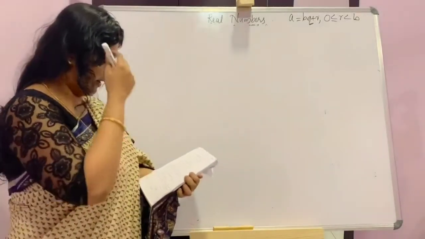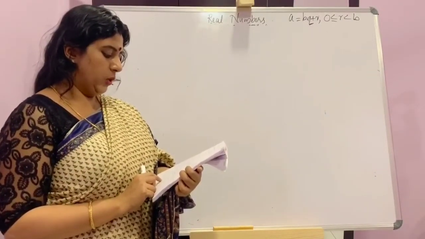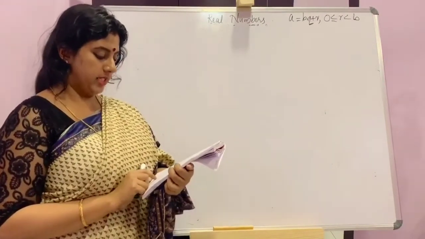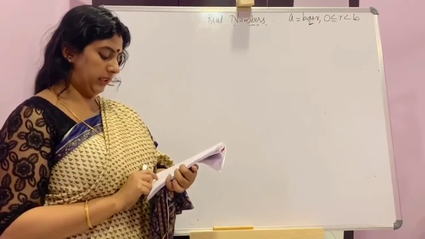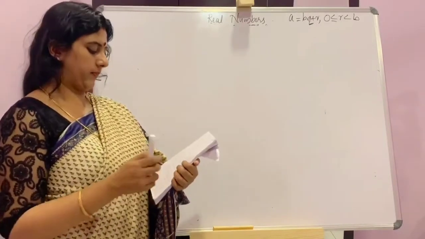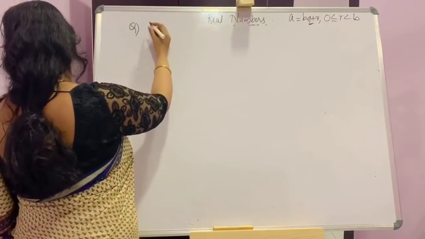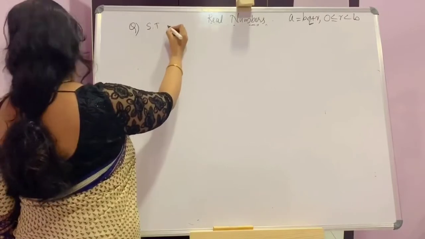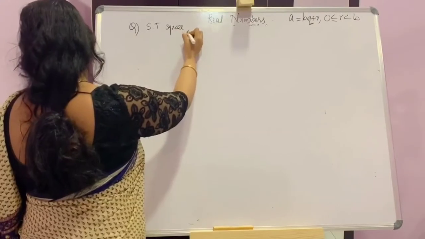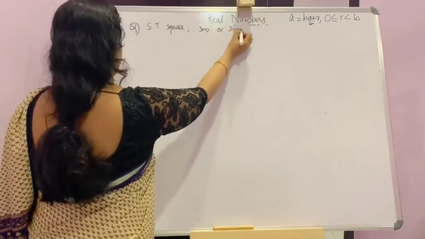Next, we have another type. Use Euclid's division lemma to show that square of any positive integer is either of the form 3m or 3m plus 1. Show that square of any positive integer is either of the form 3m or 3m plus 1.